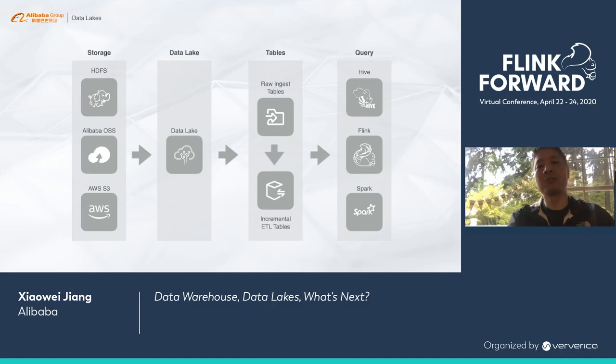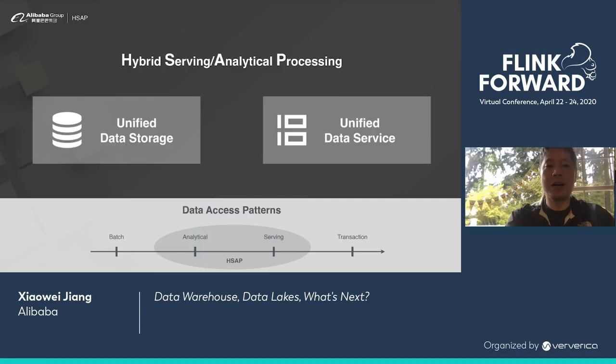We need them to serve downstream applications as well as do streaming joins in Flink. So to address both problems, we are proposing a new paradigm called hybrid serving and analytic processing. In such a system, it will provide a unified data storage for data produced by both batch processors and stream processors.